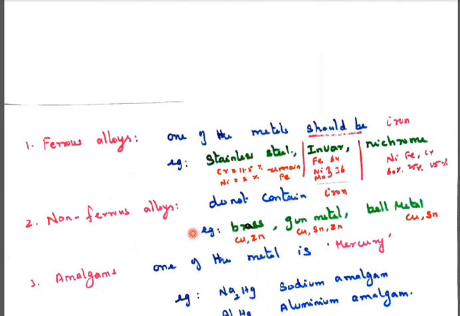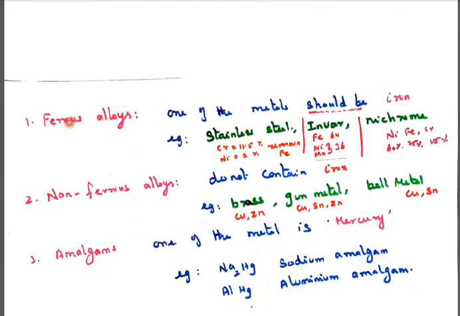So let us see the types of ferrous alloys. Ferrous alloys should contain iron as one of the metals. They are stainless steel, invar and nichrome. Stainless steel is chromium and nickel: chromium is 11.5 to 12 percent, nickel is 2 percent, and the remaining portion is iron. So it is called a ferrous alloy.